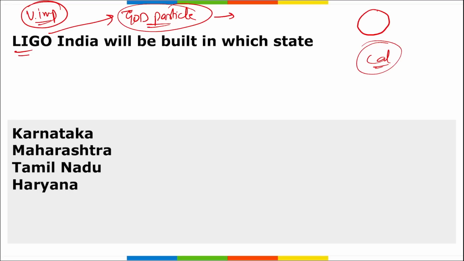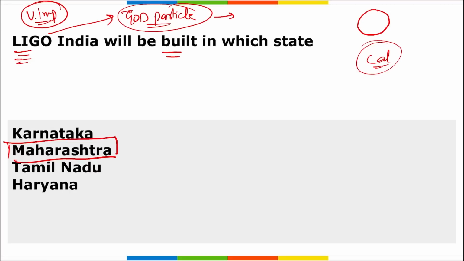So, it is a very important step for India that recently LIGO India will be built in the state of Maharashtra. Here, research will be done on gravitational waves. Alright, and it is one of the mega science proposals for researchers on gravitational waves that has been provided to India.